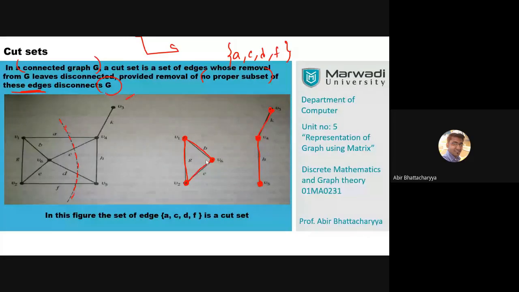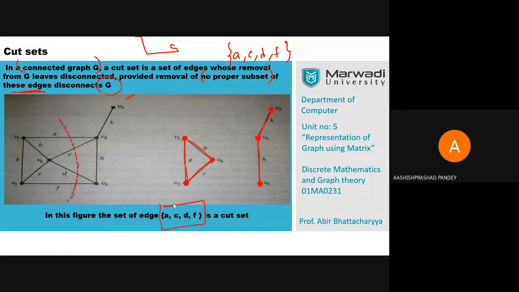No, I'm not talking about graphs. I'm asking about subsets, proper subsets. ACDF is a set. Now tell me, Ravi, how many proper subsets exist for this, and what are these proper subsets? Tell me, Asis.